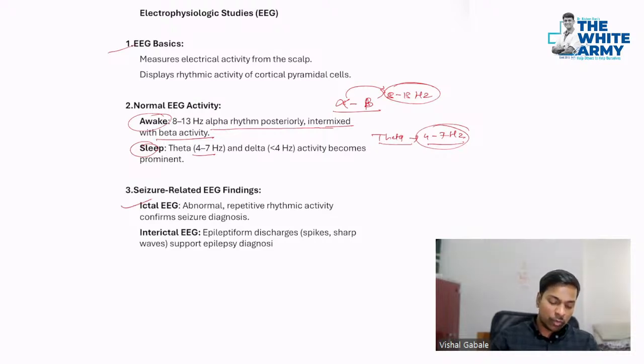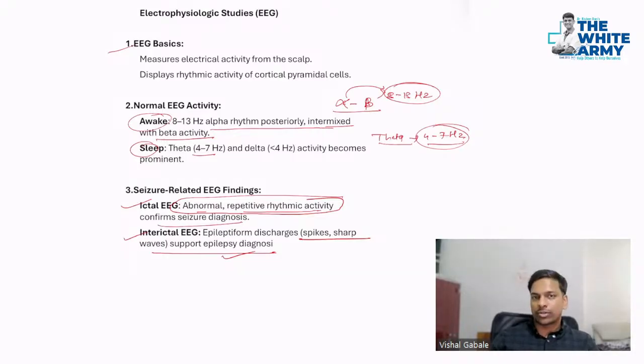Now let's see. When you have seizures, you will have abnormal repetitive rhythmic activity, and that will confirm the seizure. This is a very important part. When you have interictal EEG, depending on spikes and sharp waves, you can identify the interictal EEG also. That means EEG can be done at any point. When the person is having a seizure, that's called ictal EEG. There you will get the abnormal repetitive rhythmic activity. But if somebody has a history of seizures, or if there is some underlying activity going on, then you can get epileptiform discharges like spikes and sharp waves.